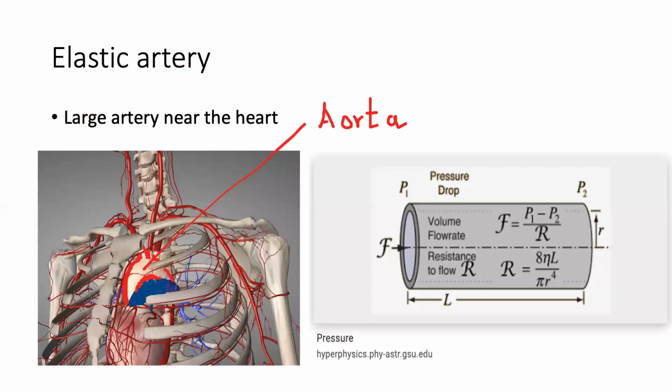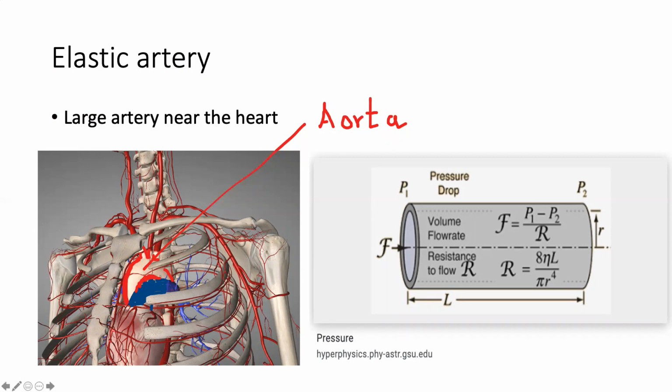So now let's talk about elastic arteries. They are situated closest to the heart. These are the large arteries near the heart. The best example of an elastic artery is the aorta. The aorta's diameter is very large, and it has a lot of elastin in its tunica media layer.